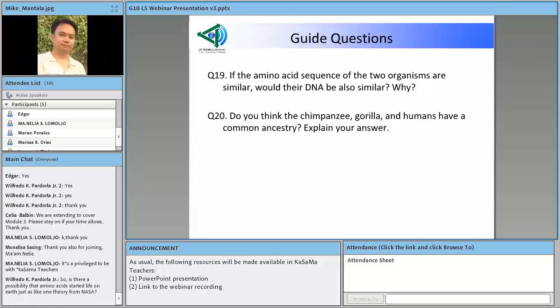Okay, so pero ang possible na answer talaga nito ay it is possible that their similarities in amino acid may suggest similarity in their DNA sequence kasi may pumasok na ng DNA sequence.